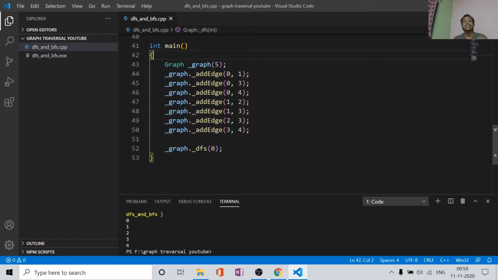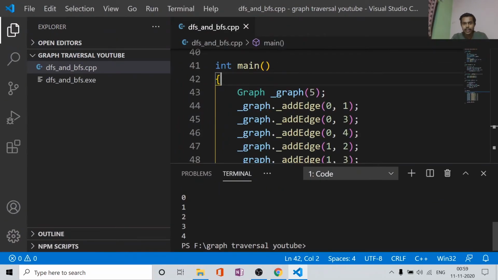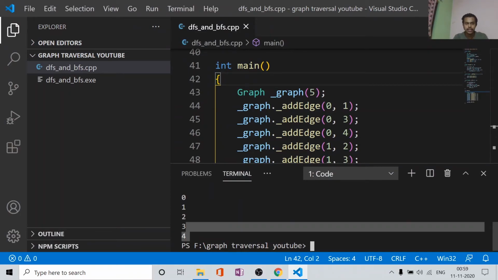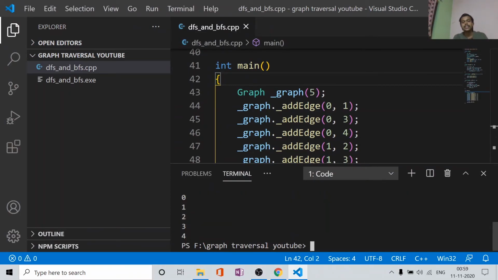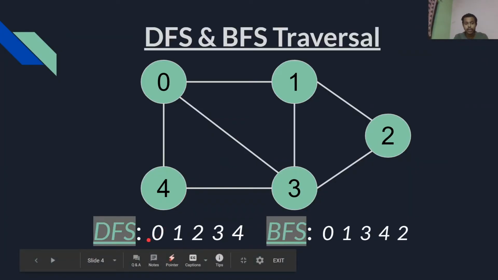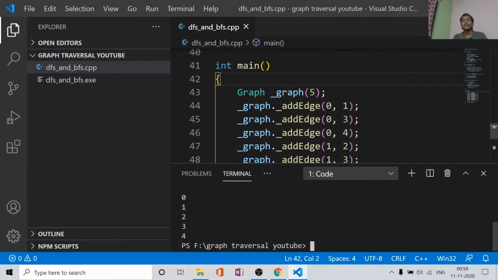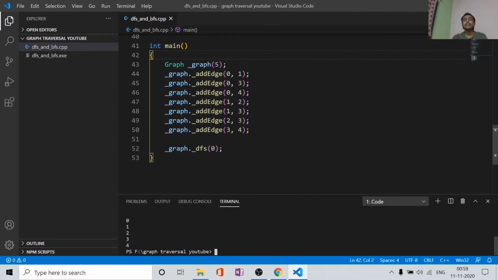So you can see that we are getting a value. If this is not clear to you, I can show it here. We are getting 0 1 2 3 4, same as what we got here. From 0 to 1, from 1 to 2, from 2 to 3, from 3 to 4. So that was all about the DFS.